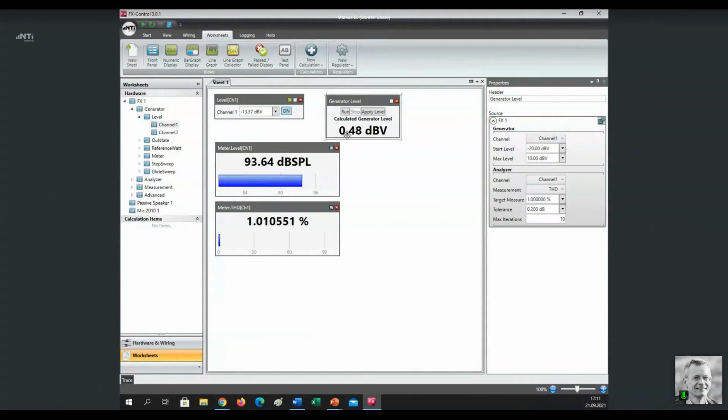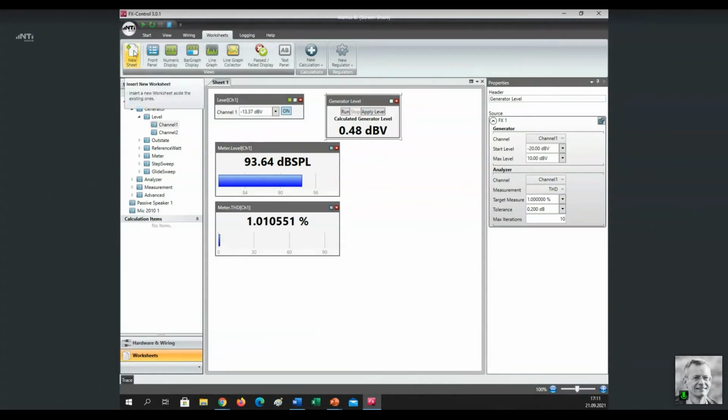Maybe you heard it in the background. With a few iterations, the system has evaluated 0.48 dB volt as the generator output that results in a THD at the loudspeaker output of 1%. So that was a very simple example. Let us now show you a more complex one.